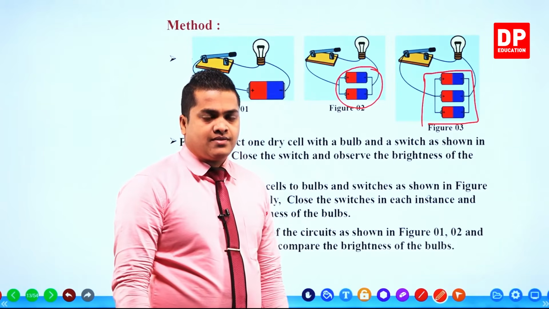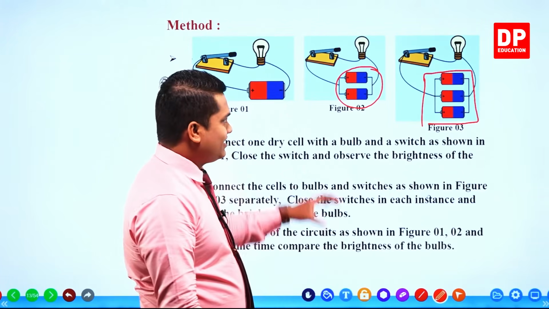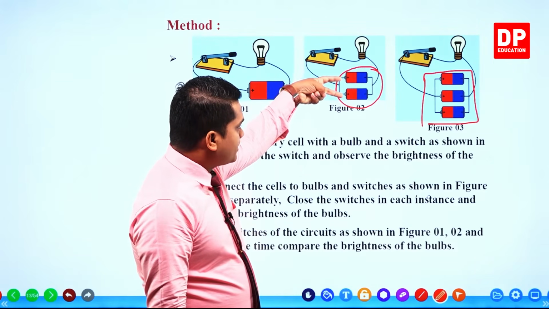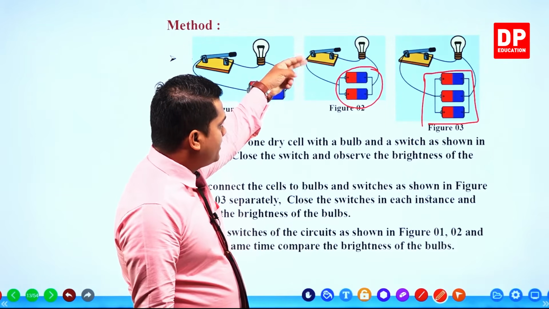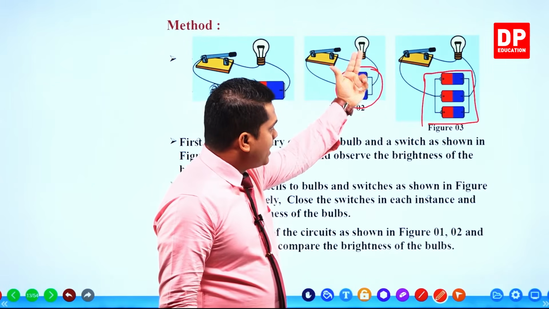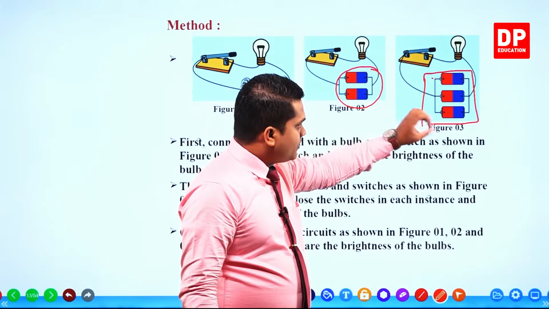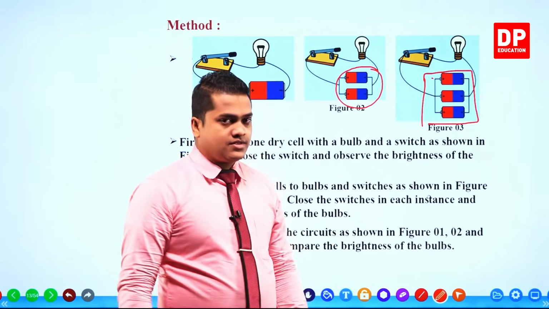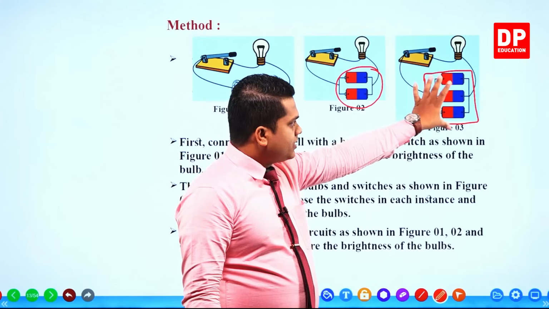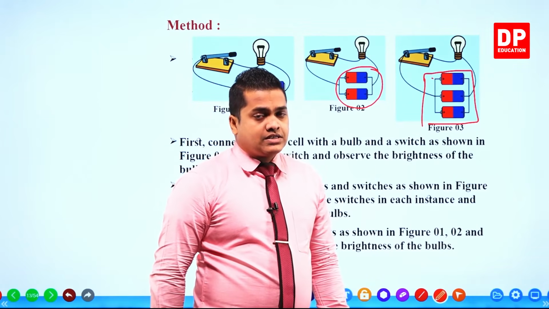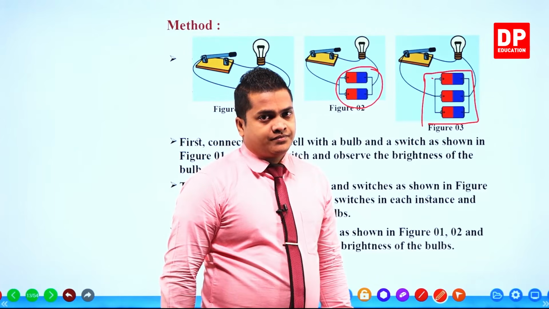How can you say whether it is parallel or series? Check the way they are connected to each other. Two positive terminals with one terminal, two negatives with the other. So it's a parallel one. Here also, 1, 2, 3, all three positive terminals are interconnected, and 1, 2, 3, all three negative terminals are interconnected. So it's once again a parallel connection.